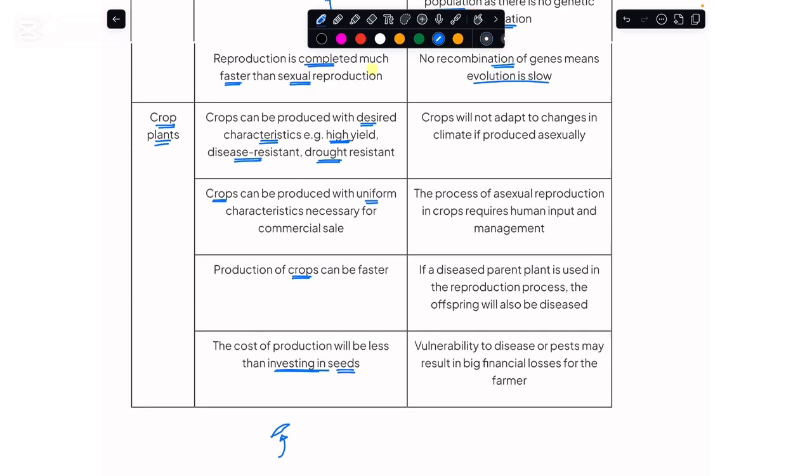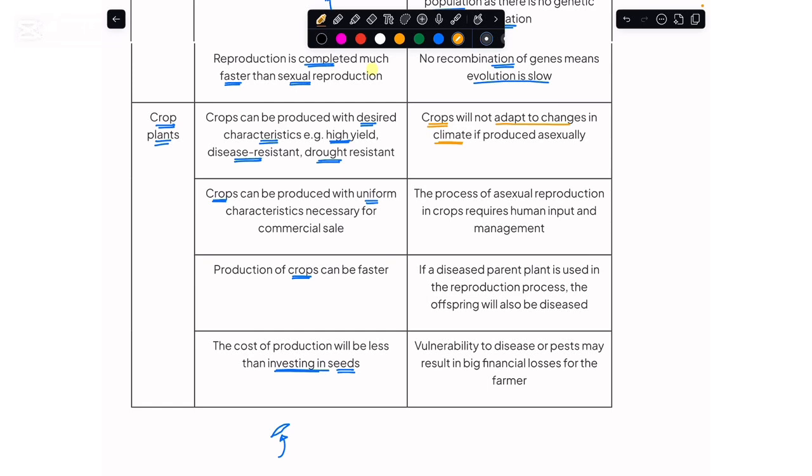Now, if we were to look at the disadvantages of asexual reproduction for the crop plants, again the situation is somewhat the same as we have seen in the case of the wild plants, that the crops would not be in a position to adapt to any change that they encounter in their immediate environment. If there is an issue of drought or water shortage, or if there is a change of temperature in the external environment, these crops would not be in a position to survive.